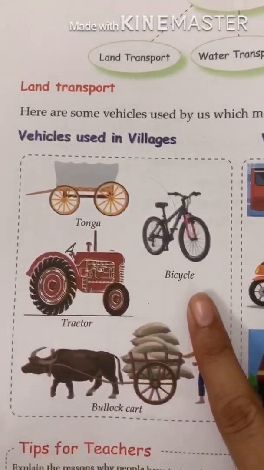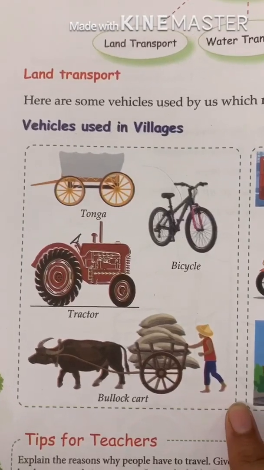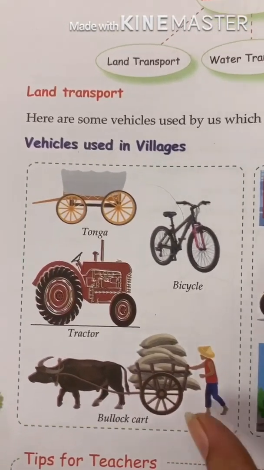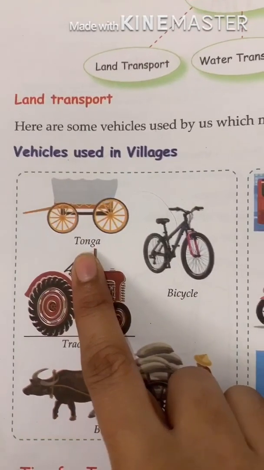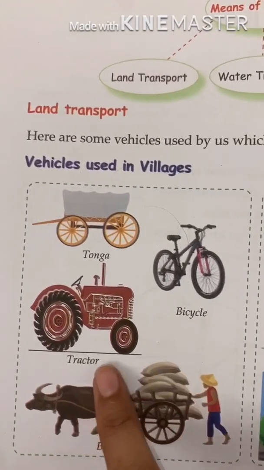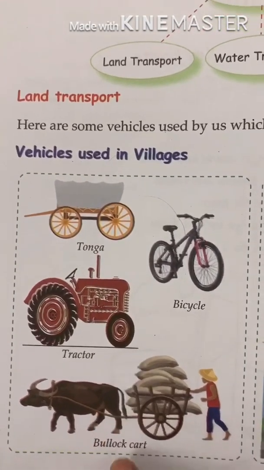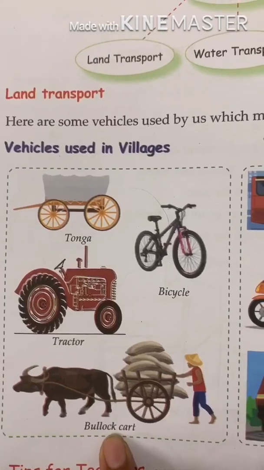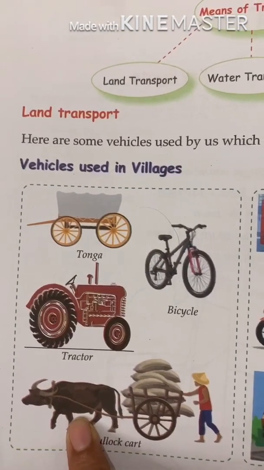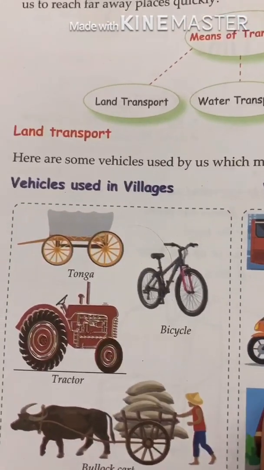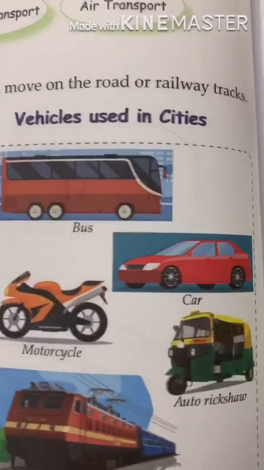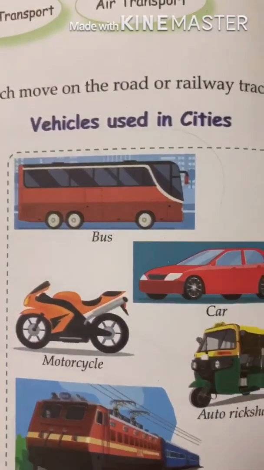Here are few vehicles used in villages. Villages you all must have visited anytime. If not, let's see them. The first one is tonga. The second one is bicycle, which we have in cities as well. The third one is tractor. And the fourth one is bullock cart, which is pulled by this animal, bull. So these are few vehicles which are used generally in villages.